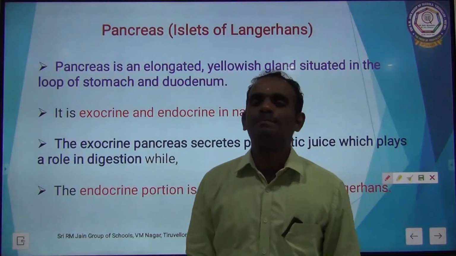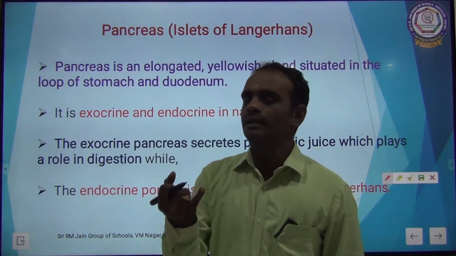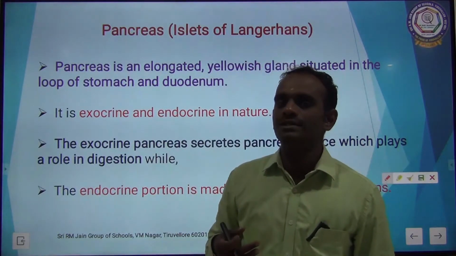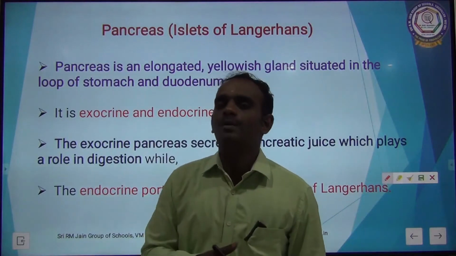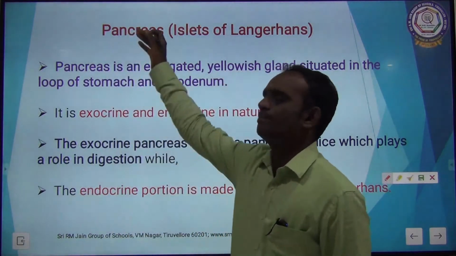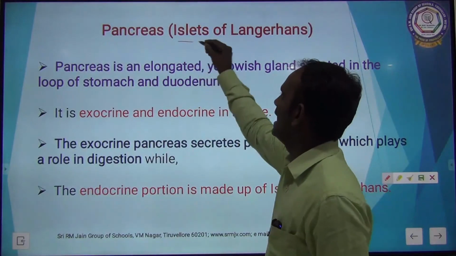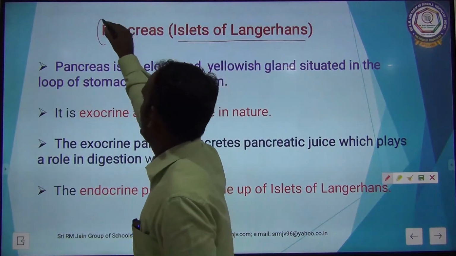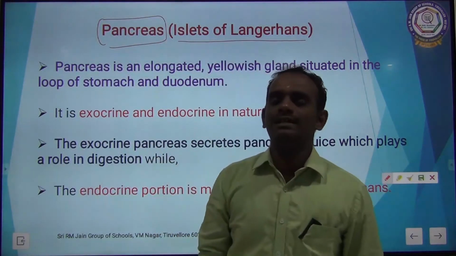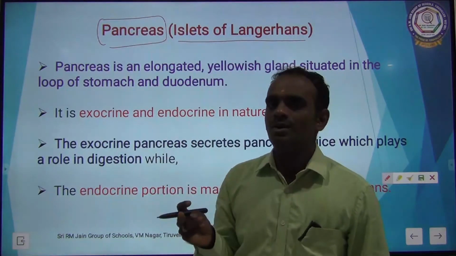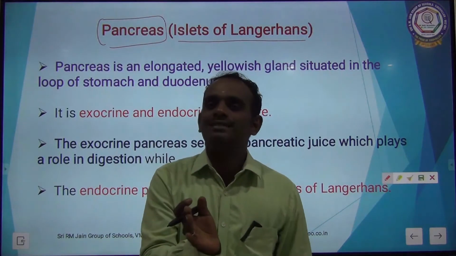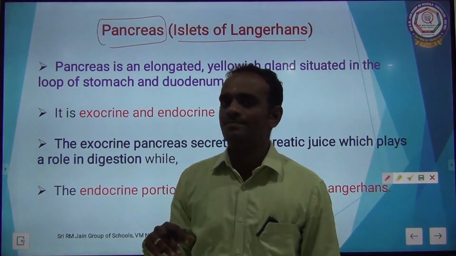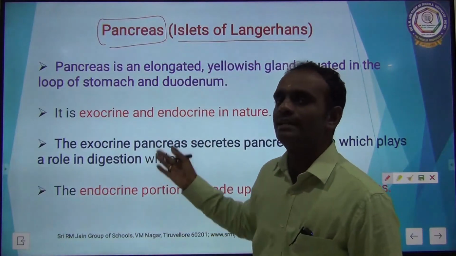The next one is pancreas. We completed pituitary gland, thyroid gland and parathyroid gland. The fourth gland, which is present in the abdominal region very near to the stomach, is pancreas. It is also called islets of Langerhans. You already heard the word pancreas. Pancreas is a gland with a dual nature. One part of the pancreas acts as an endocrine gland and the other part acts as an exocrine gland. Now we are going to discuss this pancreas in detail.